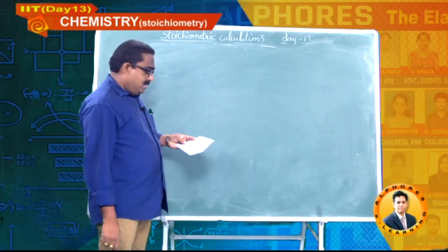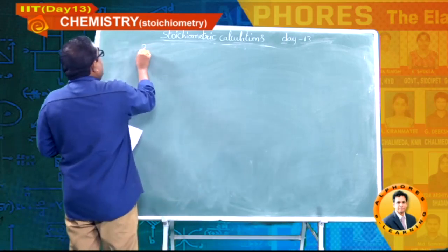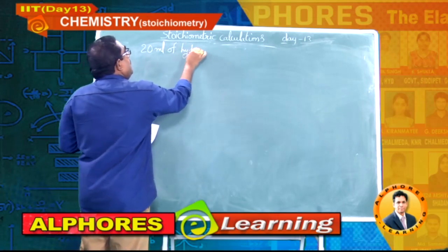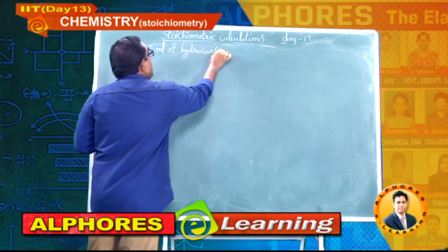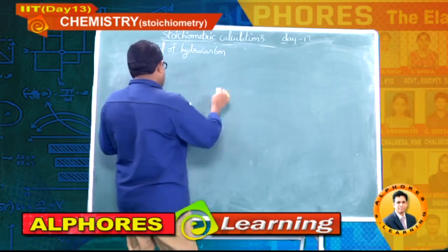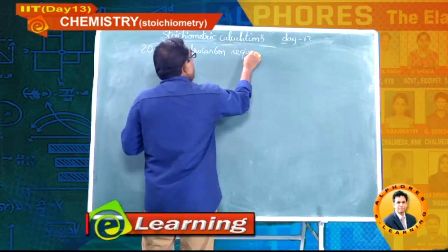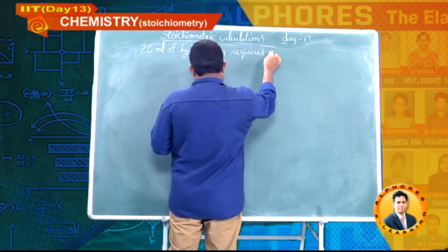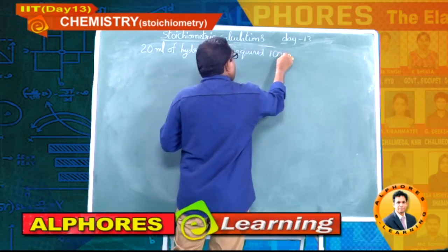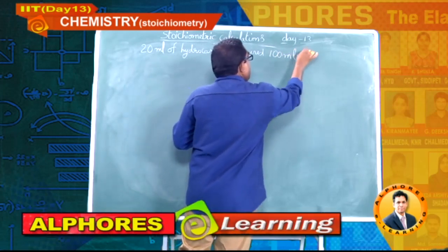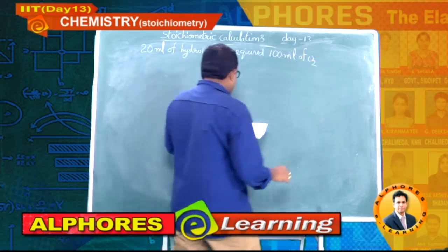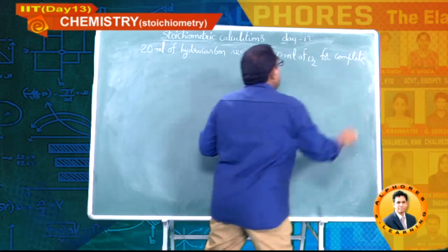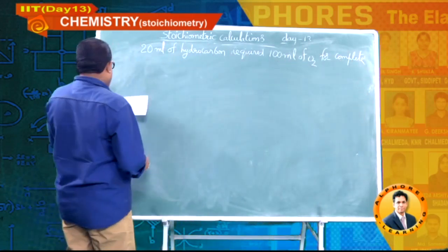Okay, students. Now write down the next numerical. 20 ml of hydrocarbon required 100 ml of oxygen for complete combustion. Write down along with me: 100 ml of oxygen for complete combustion.